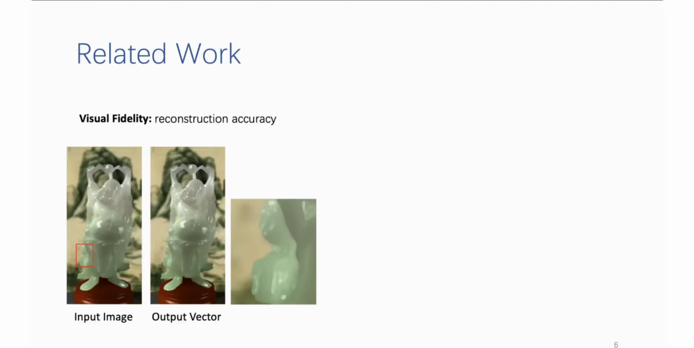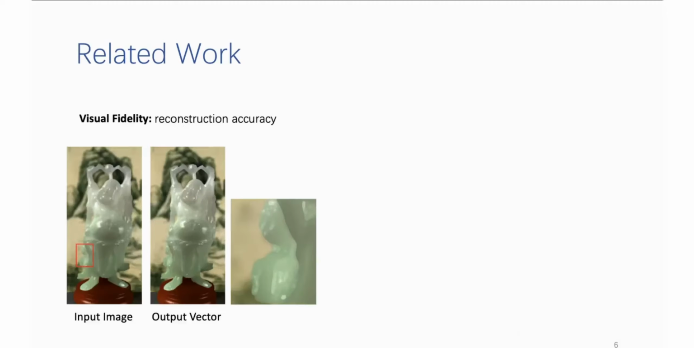For image vectorization methods, there are basically two goals. The first one is to achieve high visual fidelity, that is, to reconstruct the image as accurately as possible. Another is to maintain structural representations between those vector primitives, such as layers.